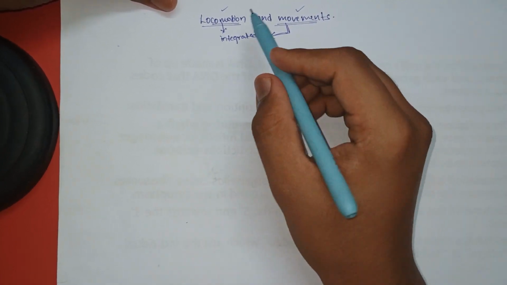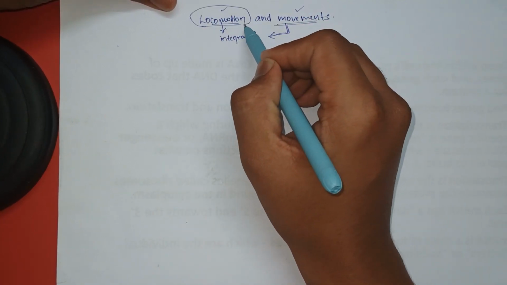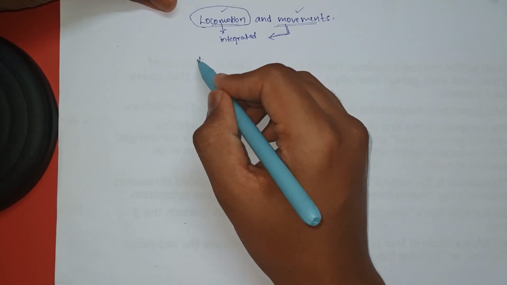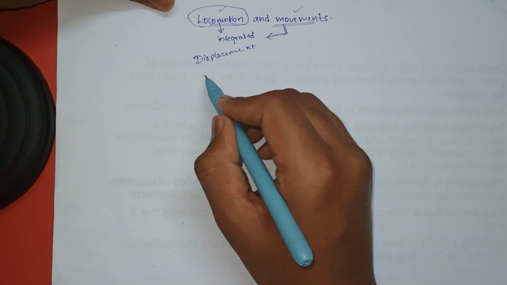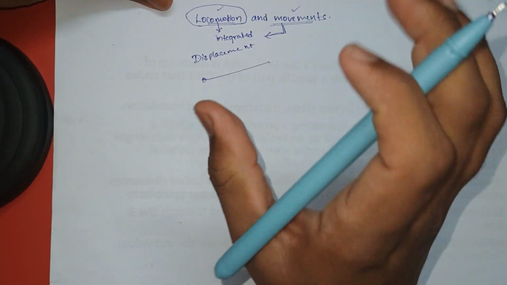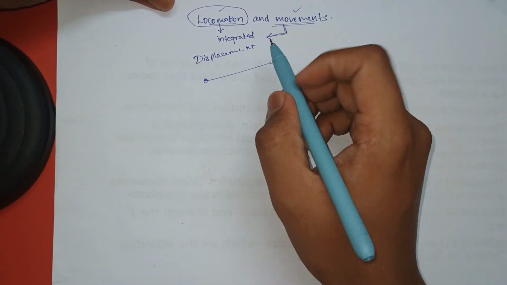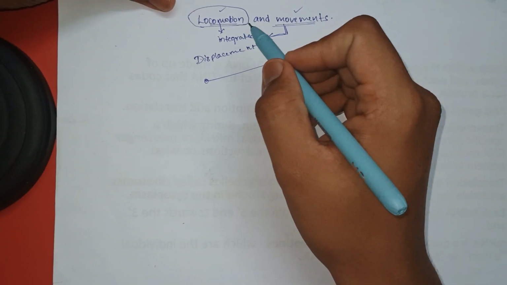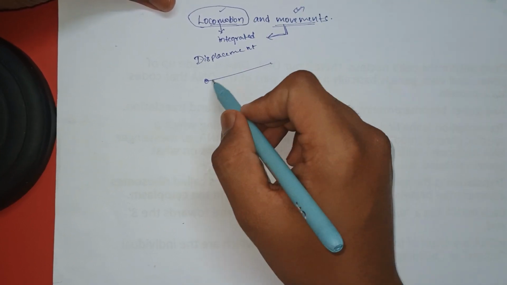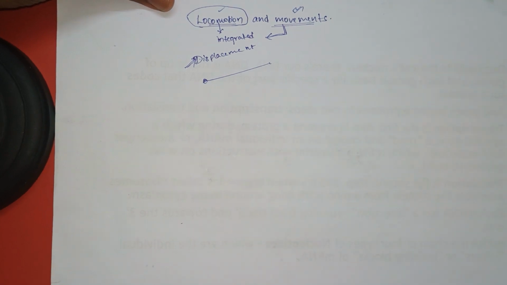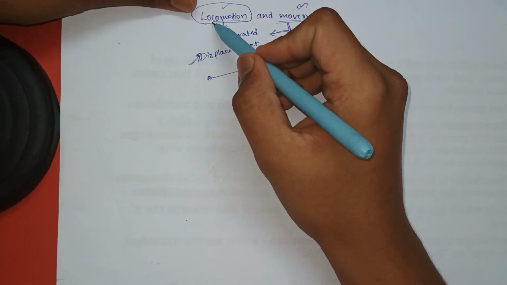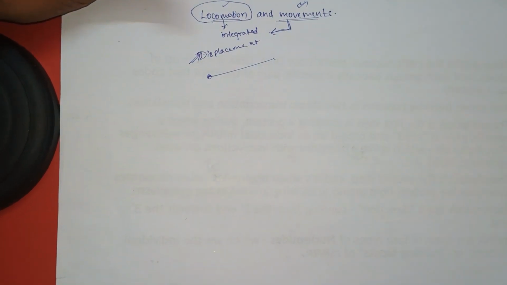But the thing is, in physics, you learn in kinematics about displacement. What is displacement? It is the moving of a body from one place to the other. That is the literal meaning of displacement. So locomotion is a type of movement which includes displacement of a body from one place to the other.